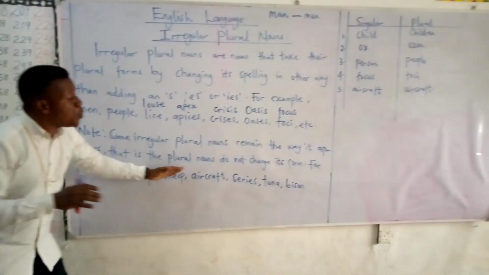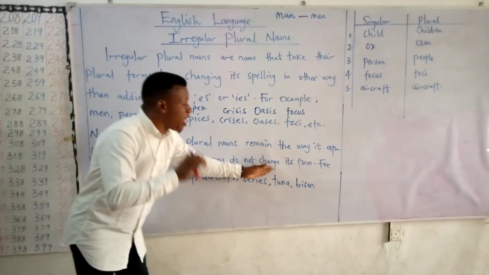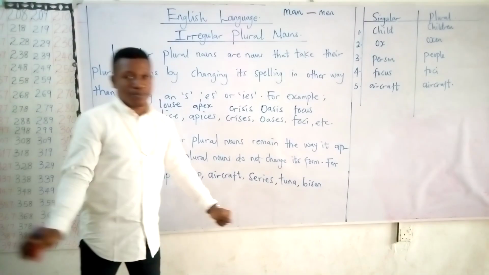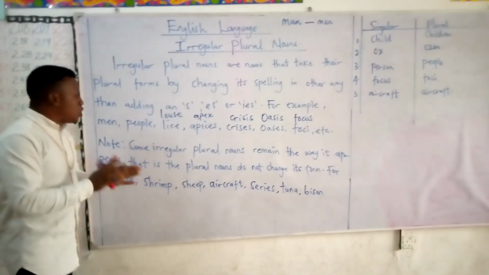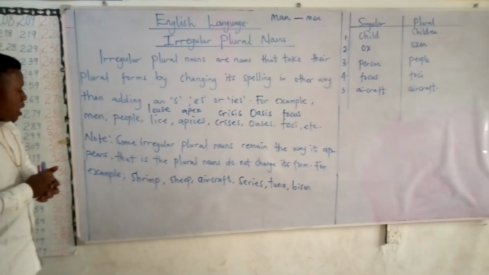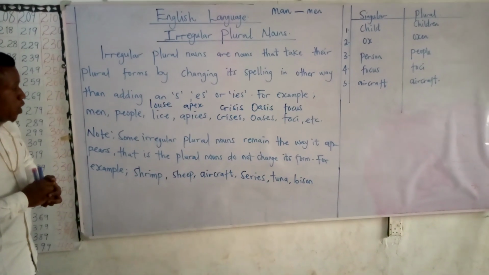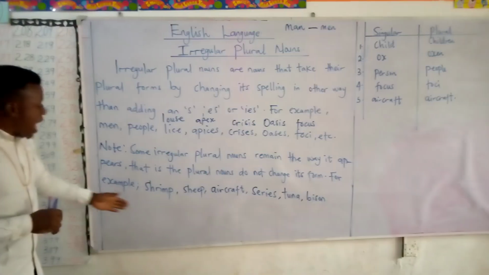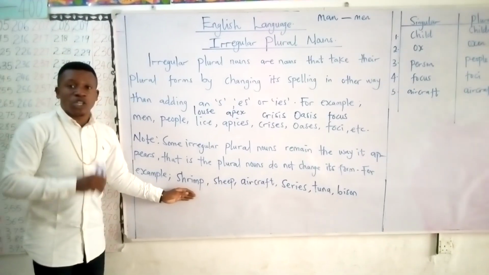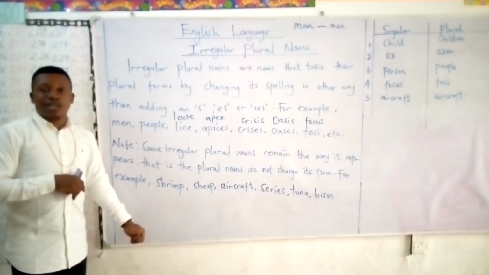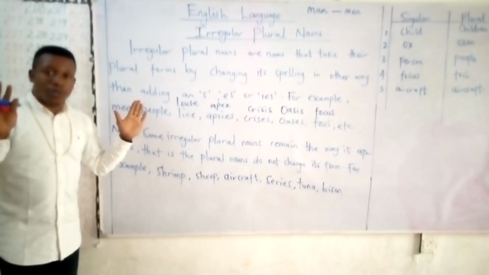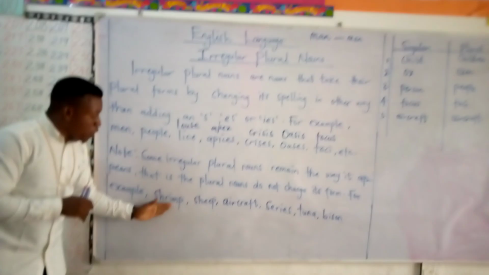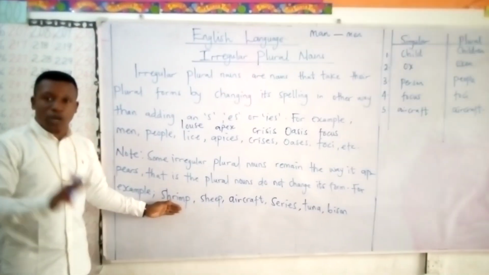That is, the plural nouns do not change their form. What examples of these words do we have? We have shrimp. The plural for the word shrimp is shrimp.